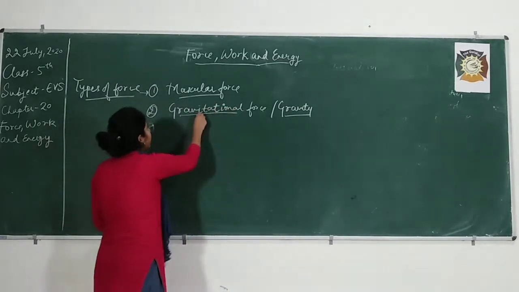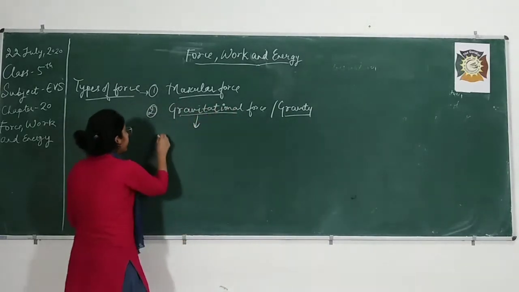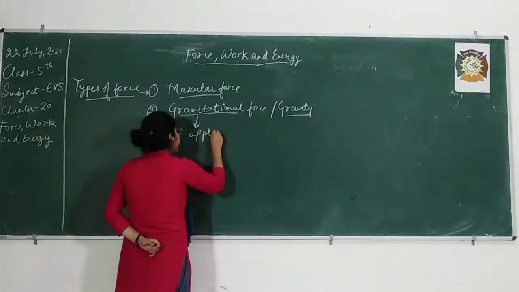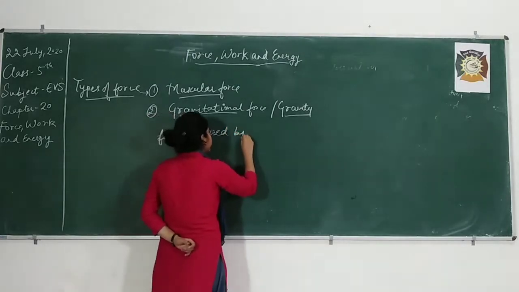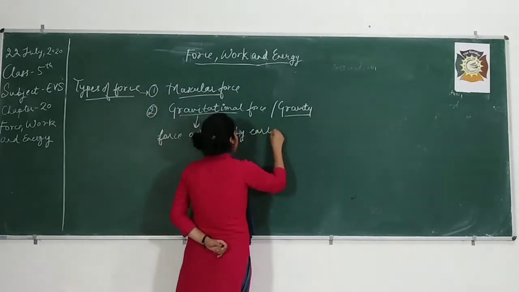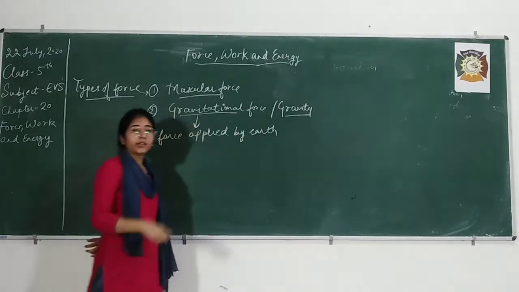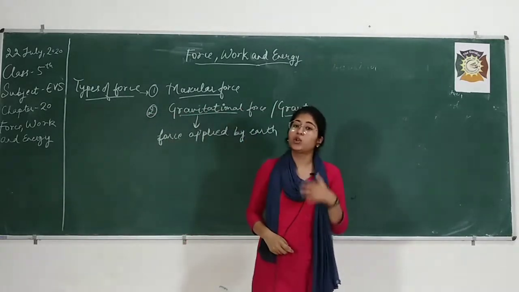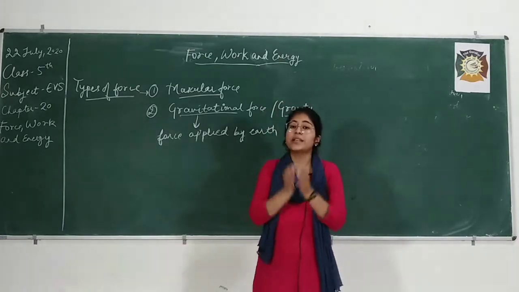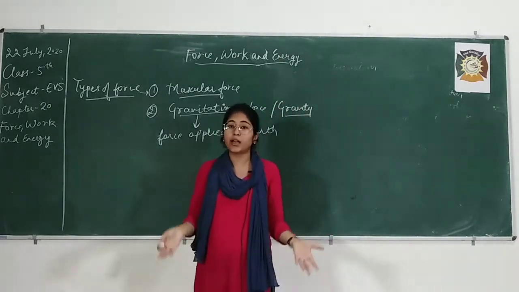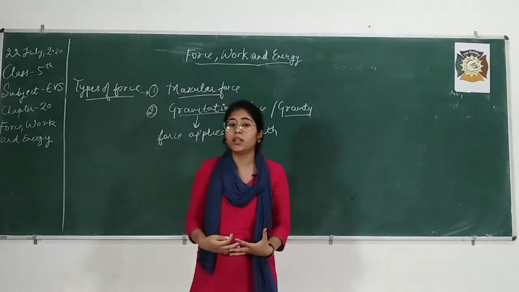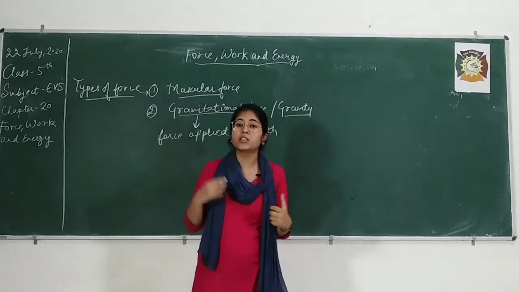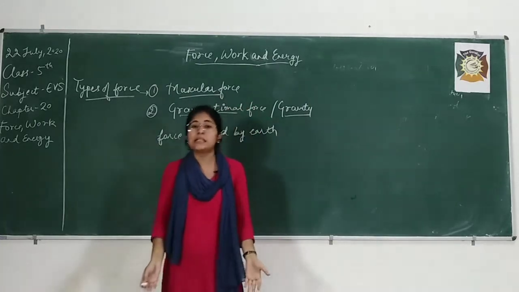So what is this force? This is the force applied by earth, due to which things are attracted towards the earth. So this is the force applied by earth on each and every object. Now we are standing on the earth. I am standing here on the surface of earth because earth is always applying this force over me so that I can stand here.